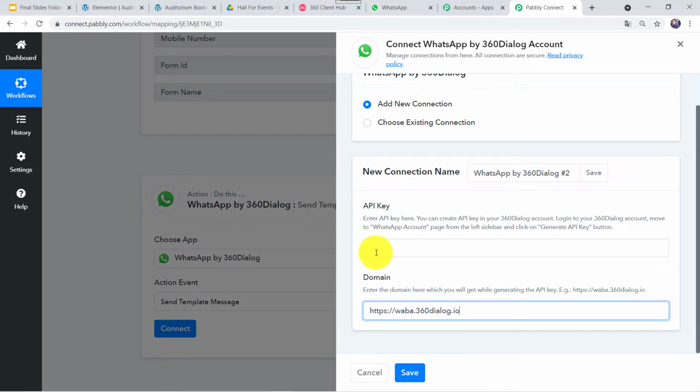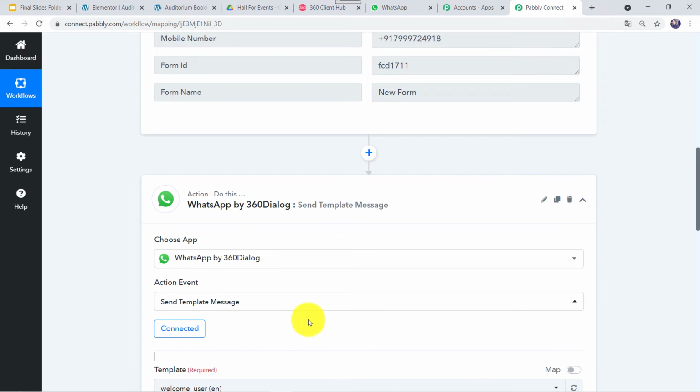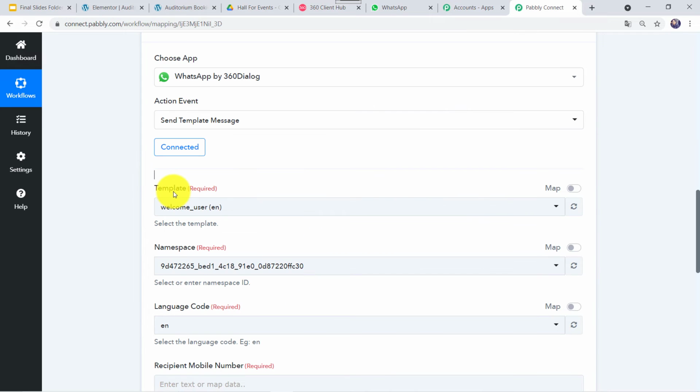After pasting the API key and domain name, click on Save. As I already have a connection, I'll just click on Choose Existing Connection and then click on Save. And now 360 dialog is connected to Pabbly Connect. Now here we have to give the template.